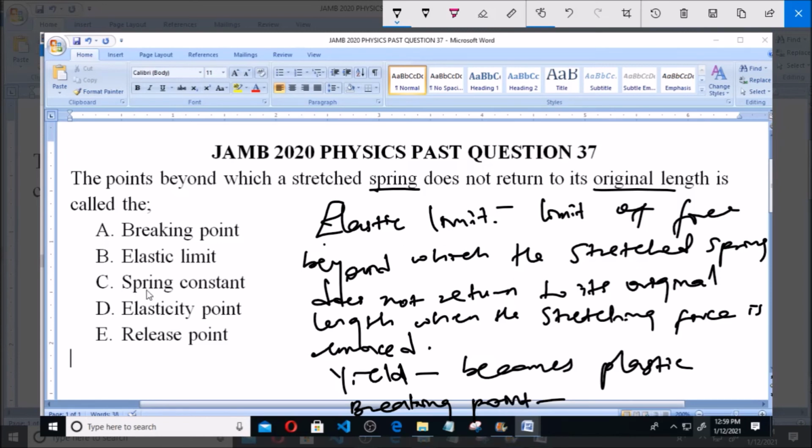So the answer to this question is actually option B, elastic limit, and not breaking point. So at the elastic limit, even when the stretching force is removed, once it is exceeded, it will not return back to its original length.